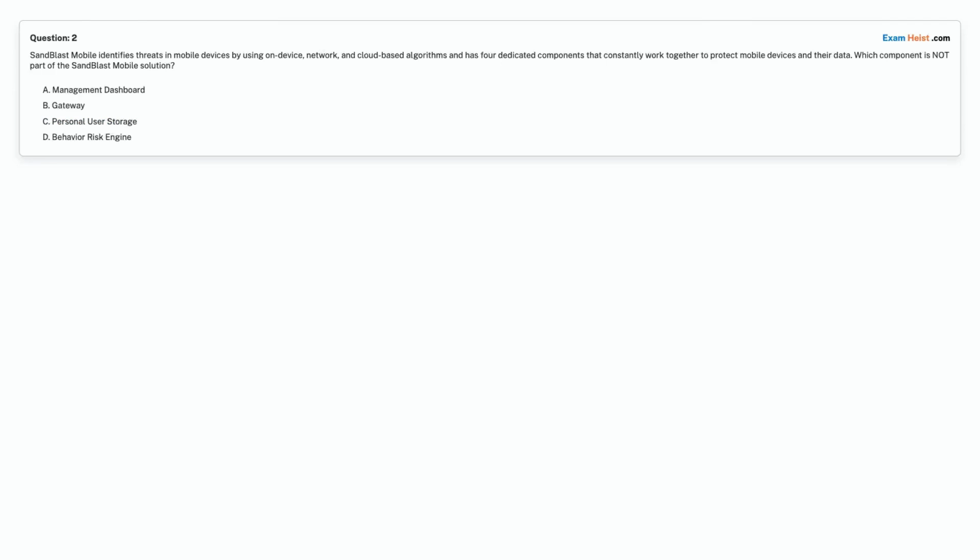Option A. Management Dashboard. Option B. Gateway. Option C. Personal User Storage. Option D. Behavior Risk Engine. Choose the correct answer.